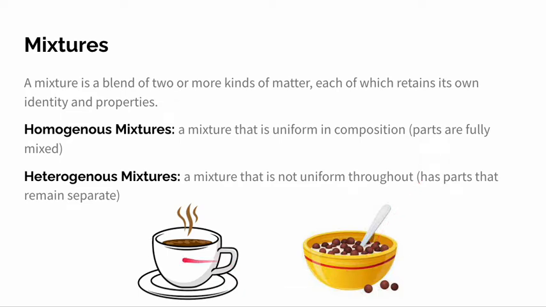So for example, we have coffee here. A cup of coffee has different ingredients in it, we know that. However, we are unable to remove the different parts of it because it is homogeneous. It is uniform in composition. For example, we have cereal here, though, that has its different parts, milk and cereal, but it is a heterogeneous mixture because we're able to separate the different parts. Those are the differences between the mixtures.